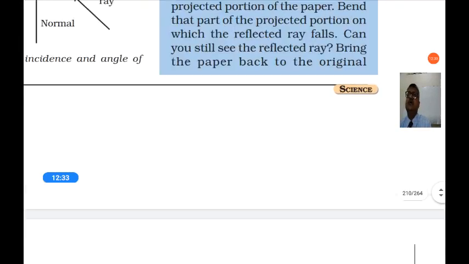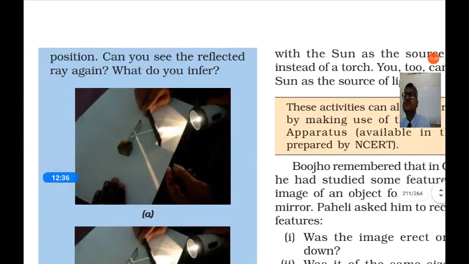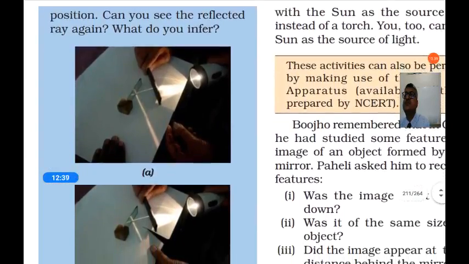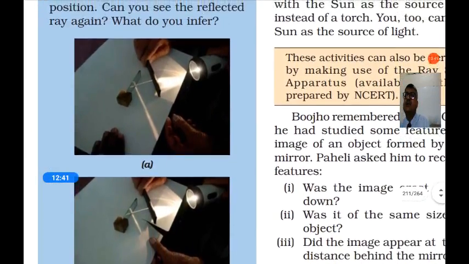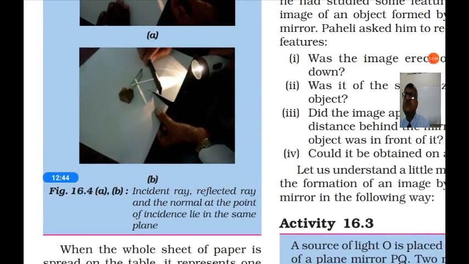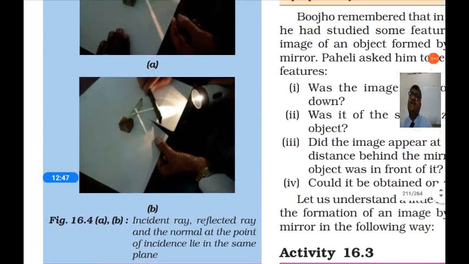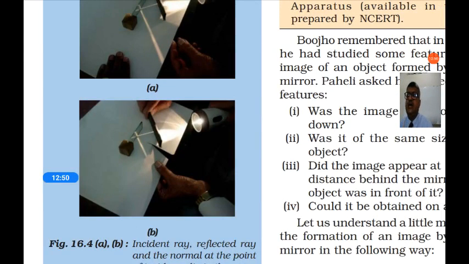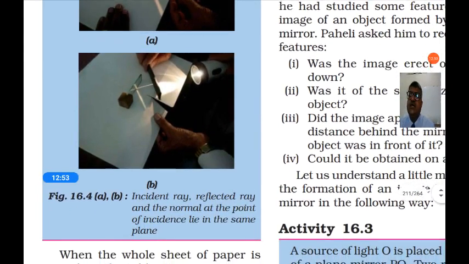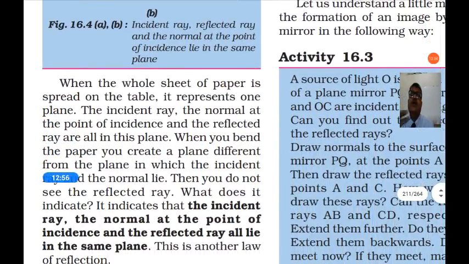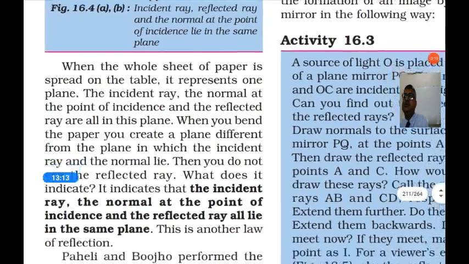Bring the paper back to the original position. Can you see the reflected ray again? What do you infer? So here the incident ray, reflected ray and normal at the point of incidence lie in the same plane. So you will not see the ray of light when you fold the paper. When the whole sheet of paper is spread on the table, it represents one plane. The incident ray, the normal at the point of incidence and the reflected ray are all in this plane.